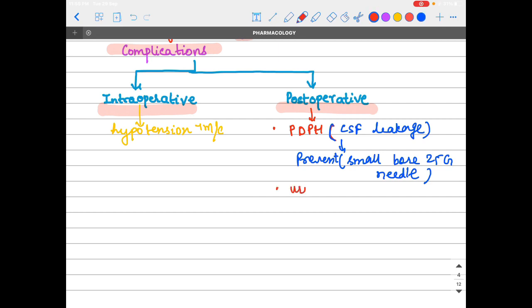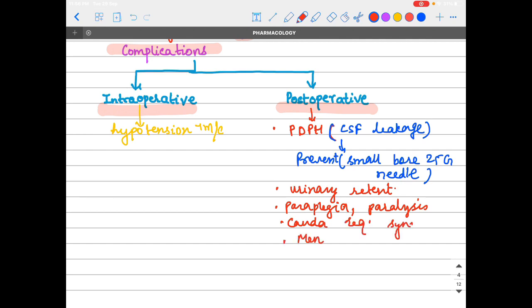Some more postoperative complications are urinary retention, paraplegia, paralysis, cauda equina syndrome, meningitis, it is worth mentioning, and arachnoiditis.